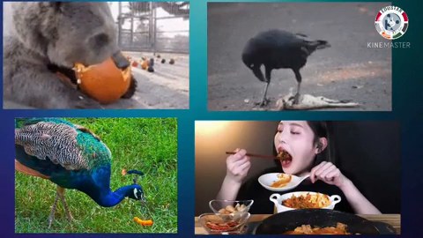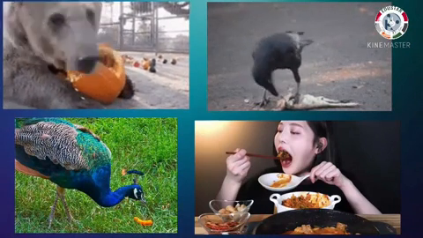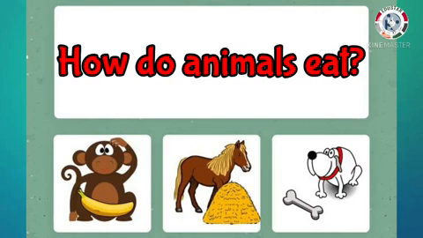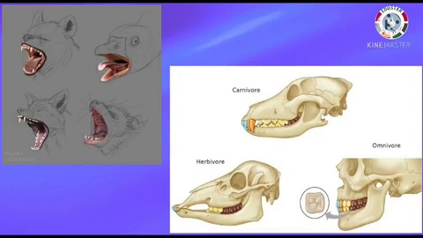Now we saw the food that animals eat. Next topic is how do animals eat? That is, ways by which animals eat food. Different animals have different ways of eating food. The shape of the mouth, the jaws, and the teeth of animals depend upon the kind of food they eat.